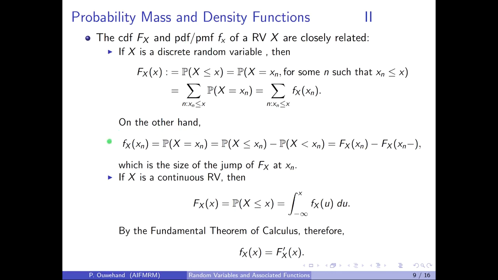On the other hand, if we look at the probability mass function evaluated at xn, by definition this is just the probability that capital X is equal to xn, and that is the same as the probability that X is less than or equal to xn, but X is not strictly less than xn. If capital X is less than or equal to xn but not strictly less than xn, it must be equal to xn. And this, by definition of CDF, is just the CDF evaluated at xn minus the value of the CDF just before we hit xn. In other words, it's the size of the jump in the cumulative distribution function at the point xn.